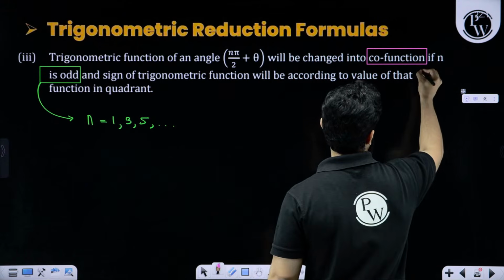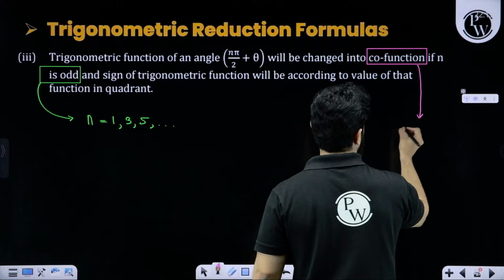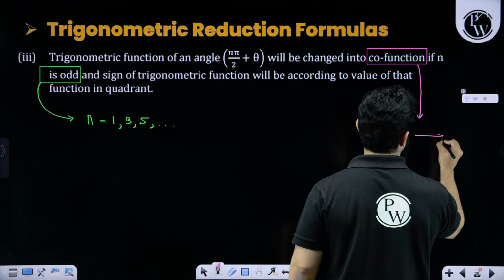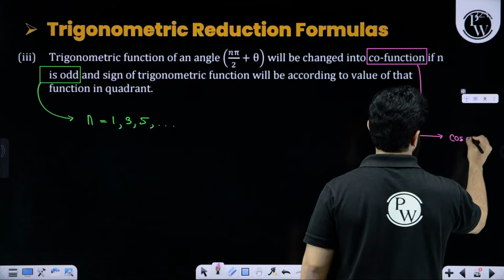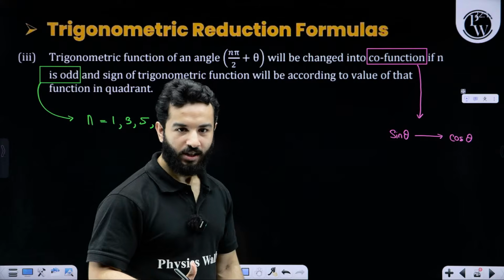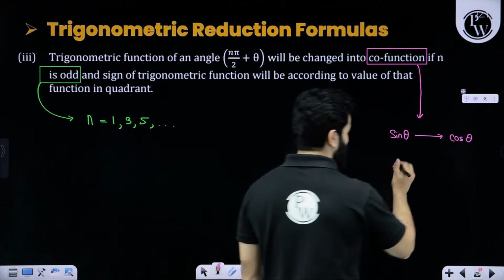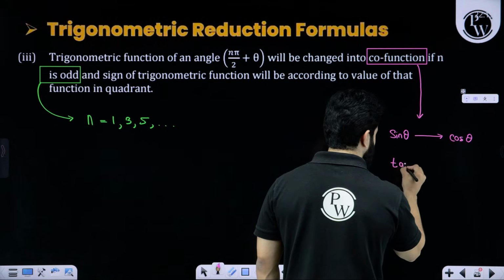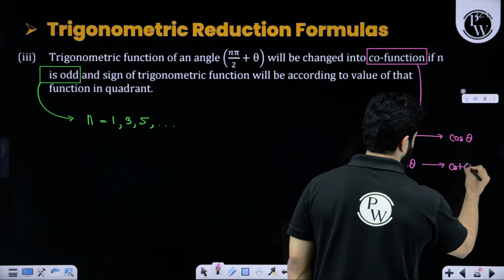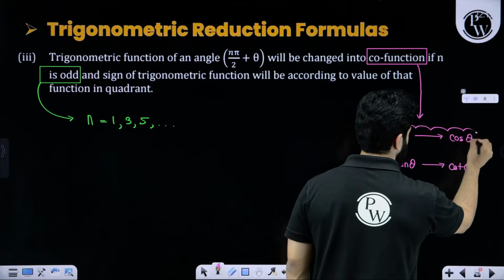The complementary function of sine theta is cos theta. We'll discuss why we are calling it the complementary function. The complementary function of tan theta is cot theta. Remember this concept.